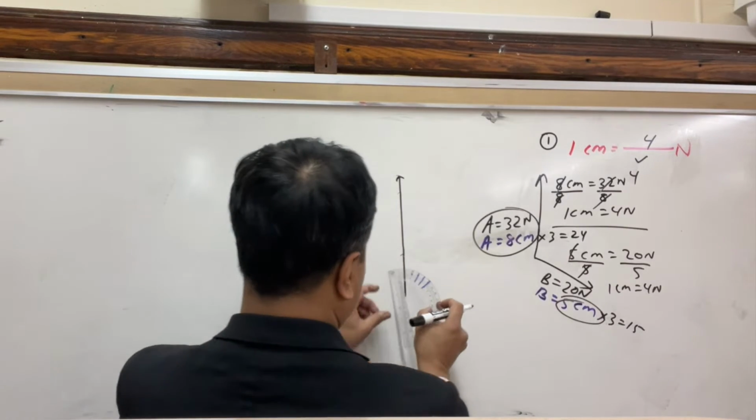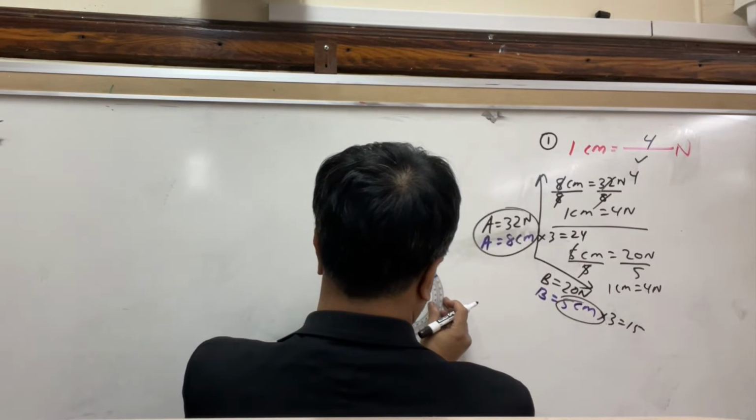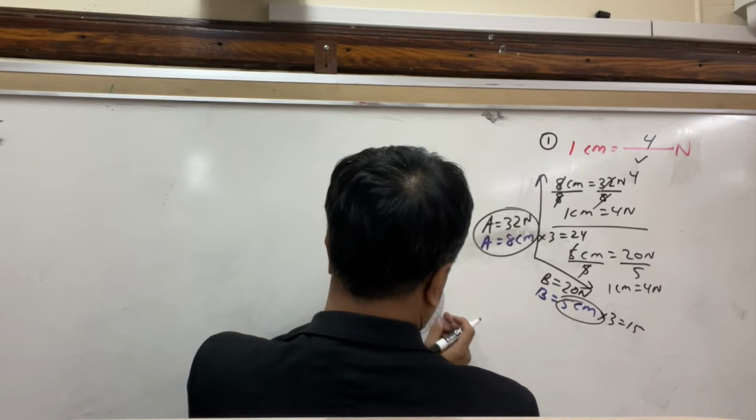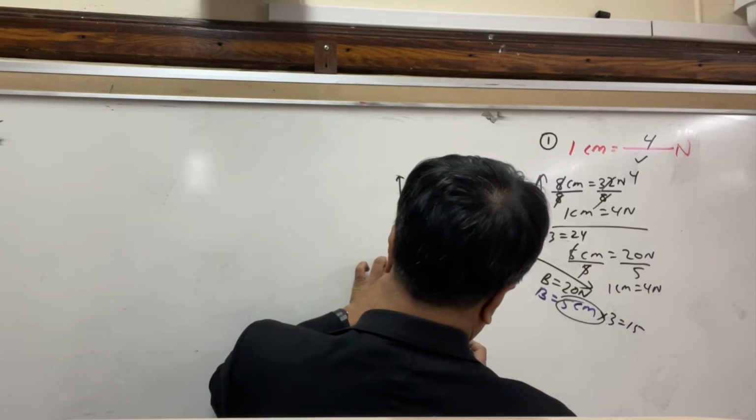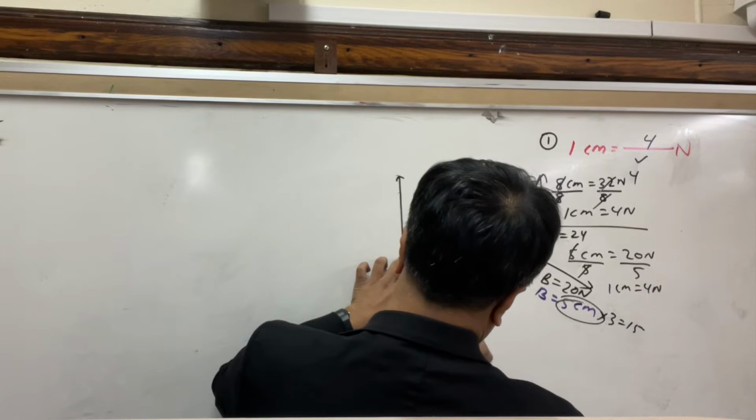All right. Now, make sure you know how to draw this thing to the scale. I'm going to take the protractor. I'm going to make sure I have 120 degrees. So this is my 120 degrees.